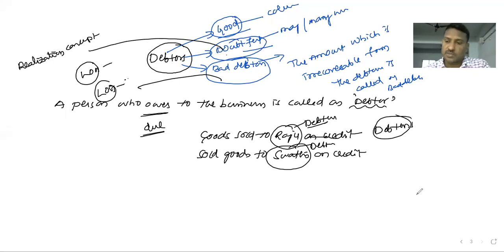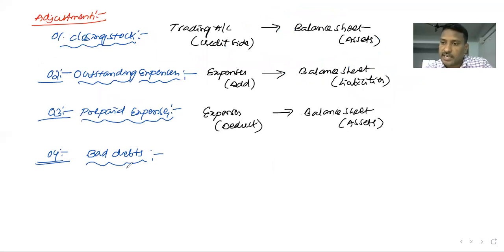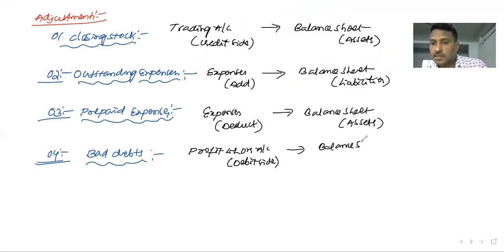When bad debts are given in the adjustment, they are recorded two times: one on the profit and loss account debit side, and in the balance sheet, debtors is the asset, so deduct it from the debtors on the asset side.